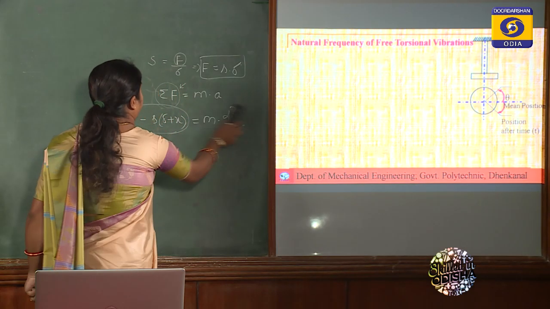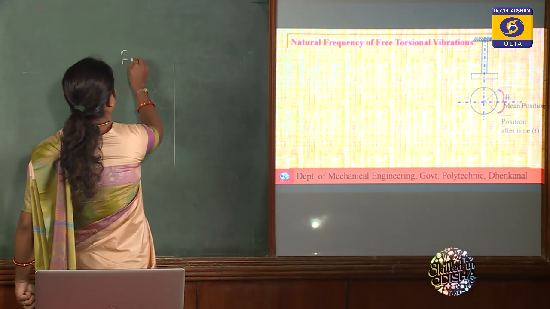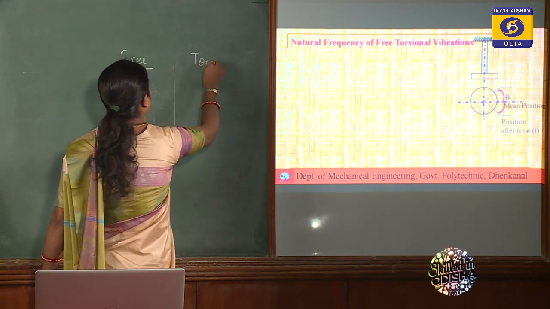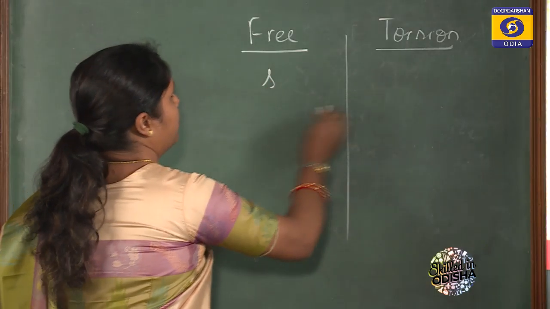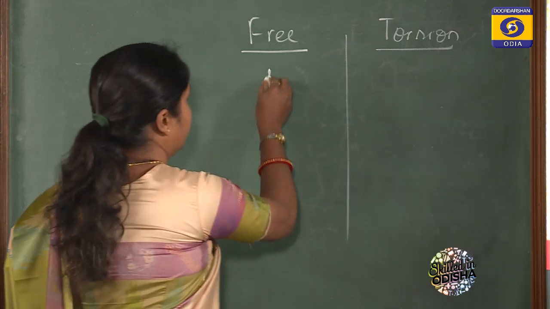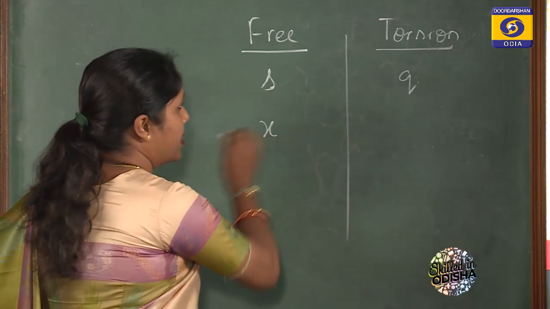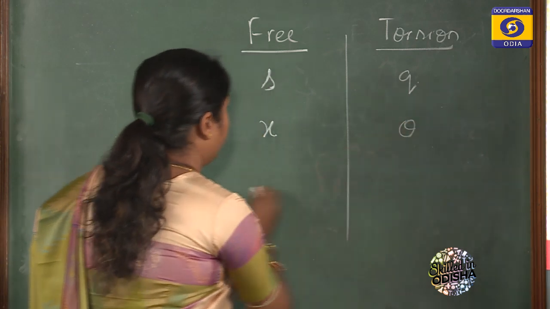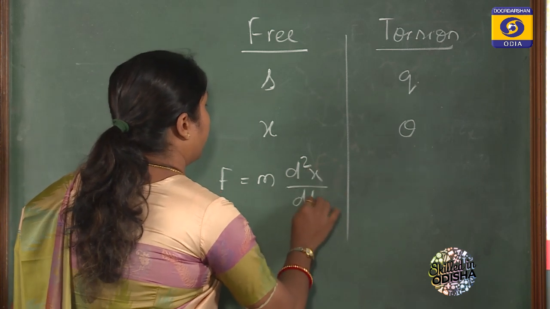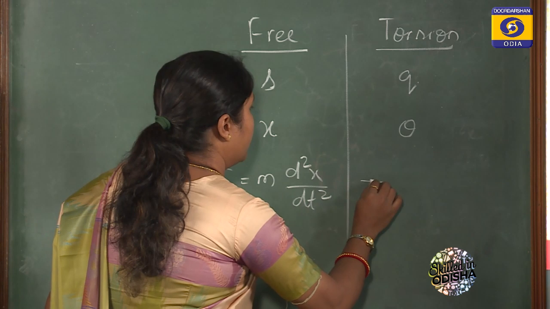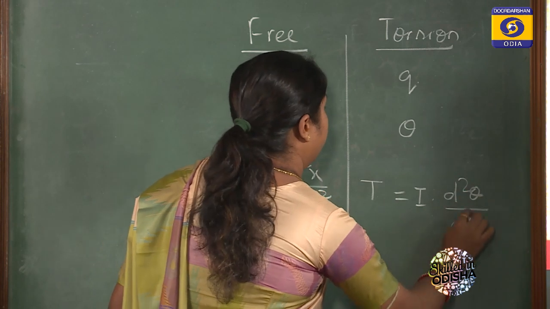This is the same as your free longitudinal vibration, only a few things change. In torsional vibration, for the stiffness, where you considered s, here you consider q. For displacement, where you considered x, here you consider theta. There F is equal to mass into d square x by dt square, but here the force is the torque, so you consider torque equal to I into d square theta by dt square.